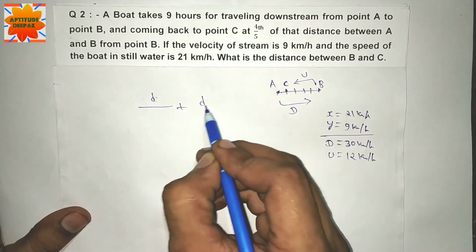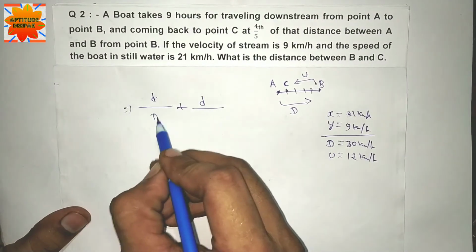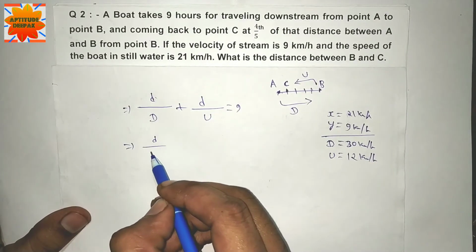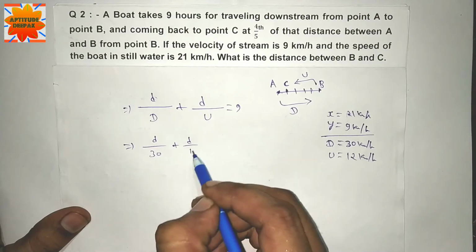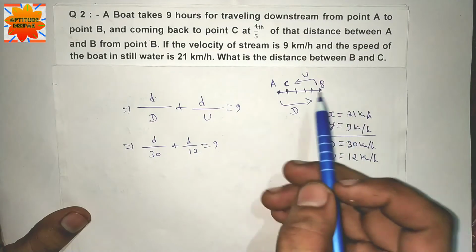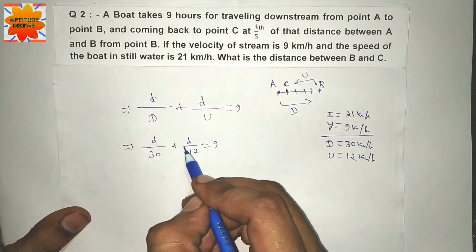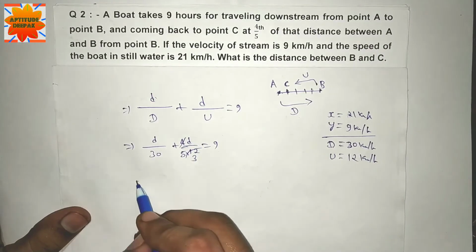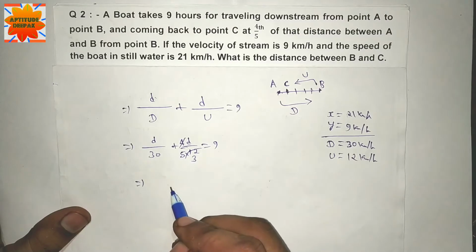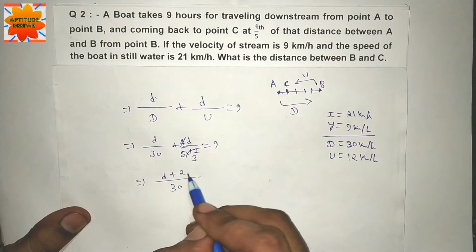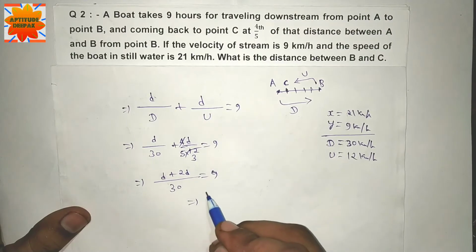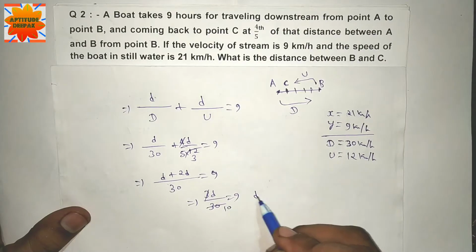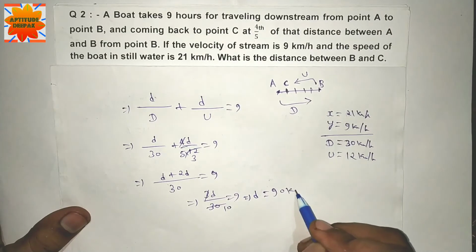Distance covered in downstream plus distance covered in upstream, total time is 9 hours. Distance in downstream d over 30 plus distance covered in upstream, 4/5 d over 12, is equal to 9. 4 by 5 multiplied by 4 by 5, 4 3 ja 5 3 15. एलसीएम लेंगे 30, d प्लस 2d इज इक्वल टू 9. सॉल्व करेंगे. 3d डिवाइड बाई 30 इज इक्वल टू 9, d इज इक्वल टू 90 किलोमीटर टोटल डिस्टेंस.